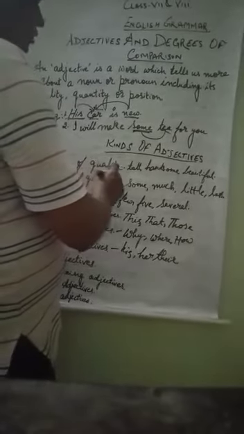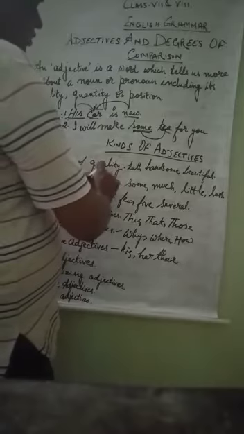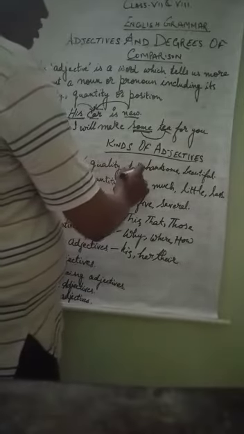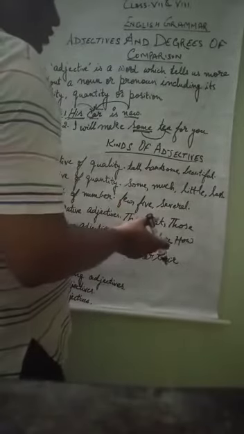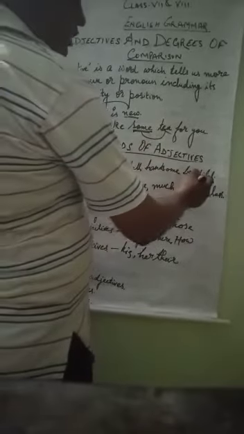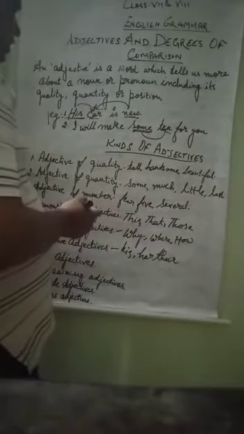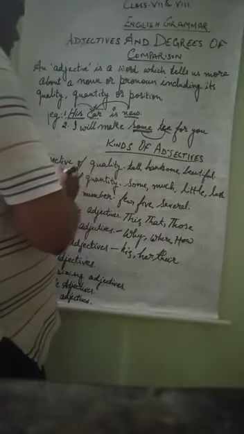First is adjective of quality, the words which tell about the quality of the noun. Suppose tall, handsome, beautiful: that boy is tall, that man is handsome, the girl is beautiful. Those types of adjectives are called adjectives of quality.